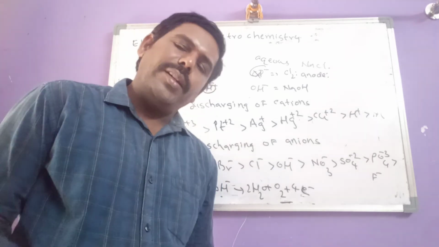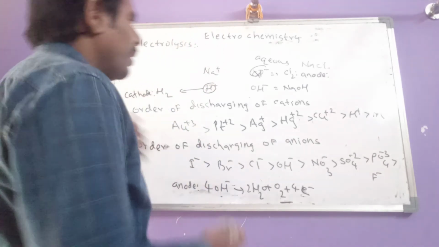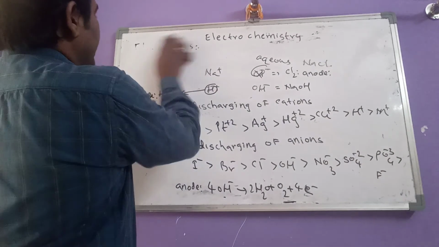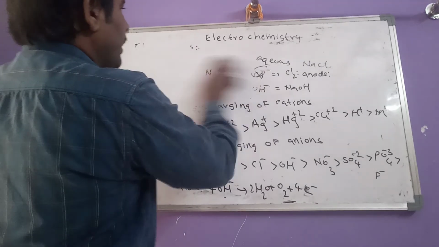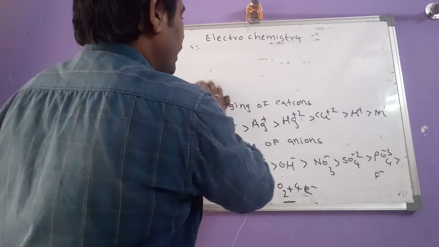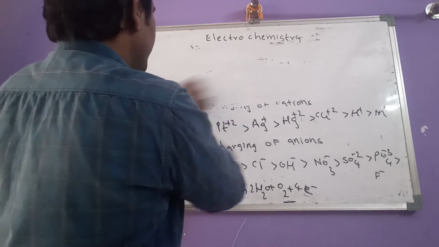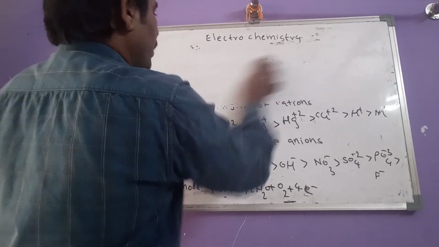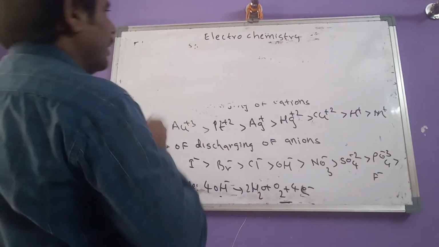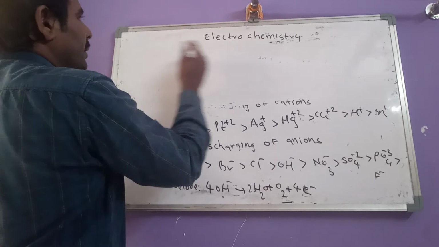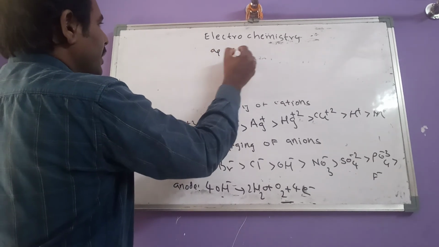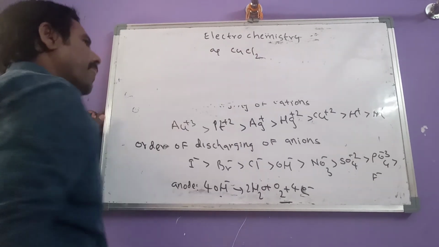Let us go for another example. Aqueous copper chloride.